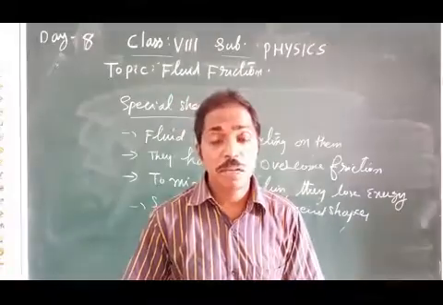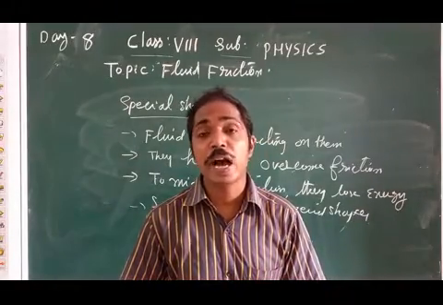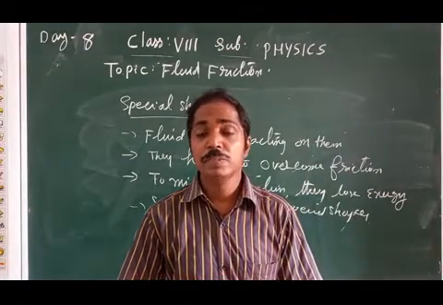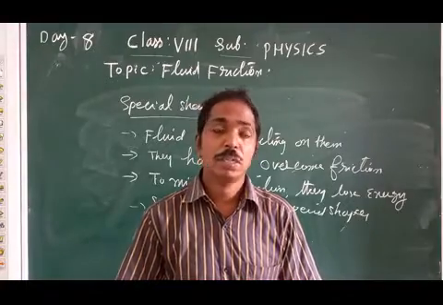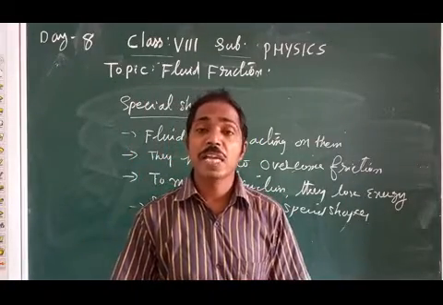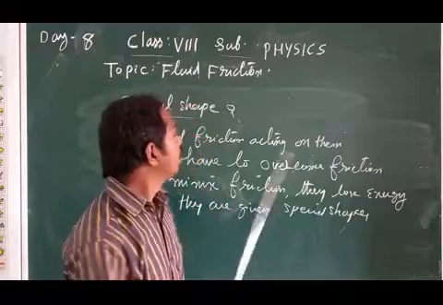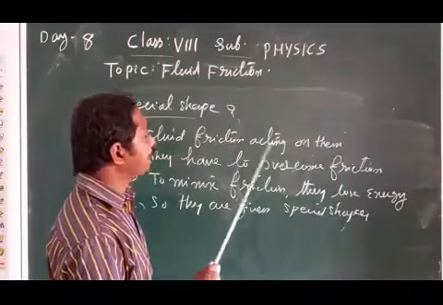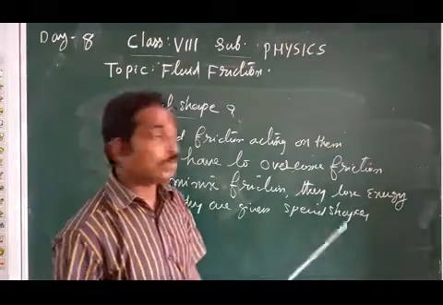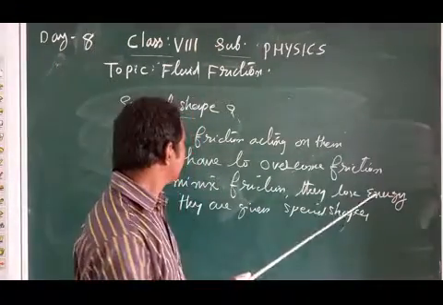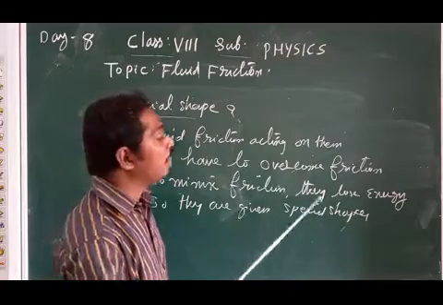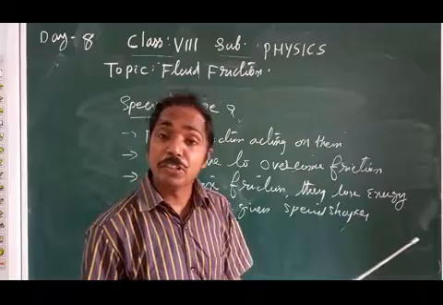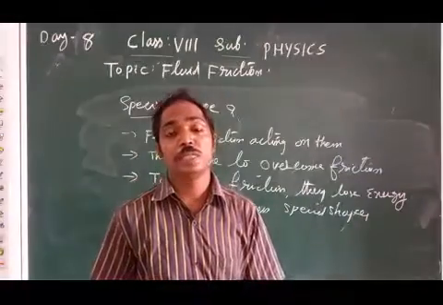A very important question: objects moving through fluids have special shapes. Example, birds, aeroplane. Similarly, fishes and boats. Middle broad, ends narrow. Why are they given special streamlined shape? Because when they move through fluids, friction acts on them. In this process, they have to overcome friction. To minimize friction, they lose energy. So, without losing energy, friction is to be reduced. So they are given special shape.